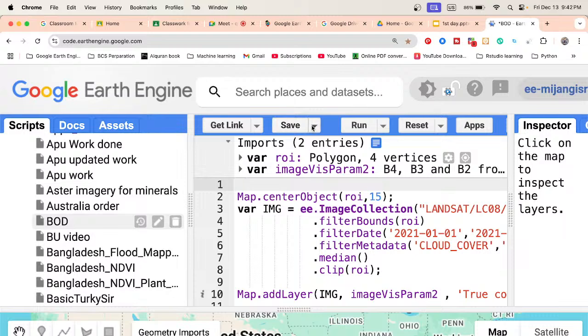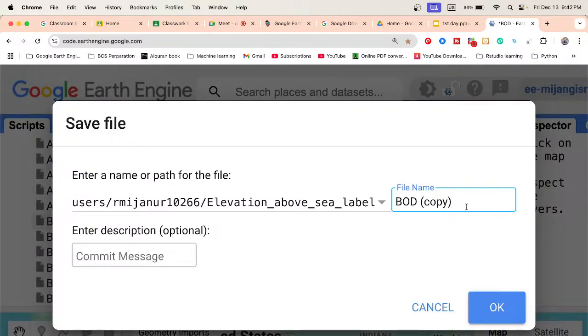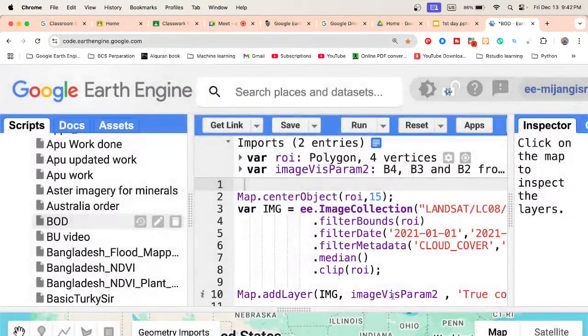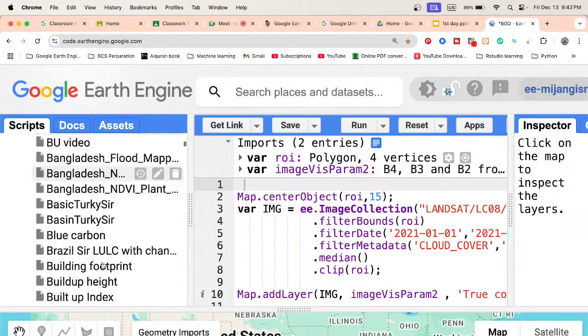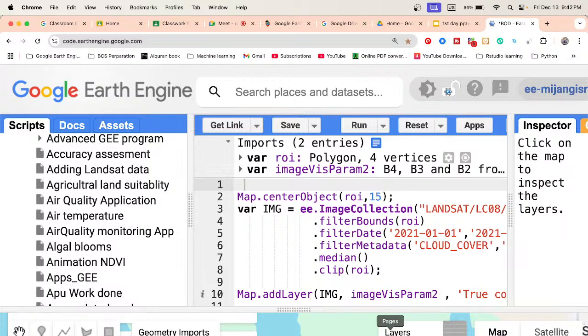I click here, Save as, and give the file name. Then this code is saved under the Scripts tab. Here you can see I already saved a lot of code. When I need any code, I simply click, and then we can easily get the result. If I run the code, now this code is executed.